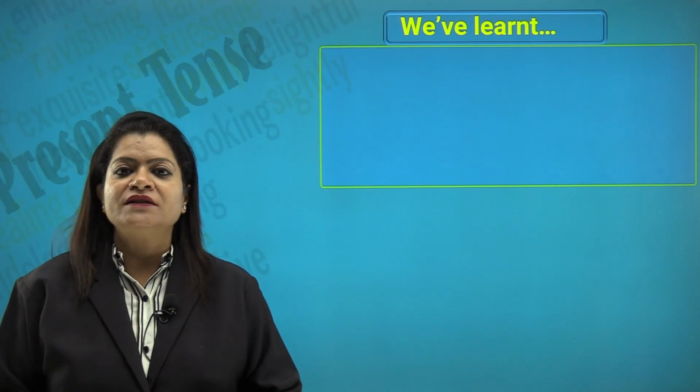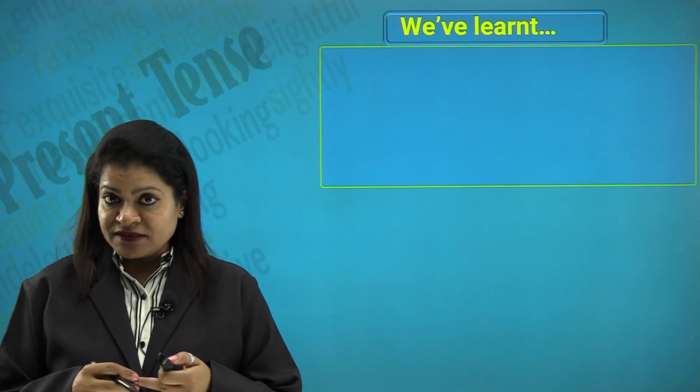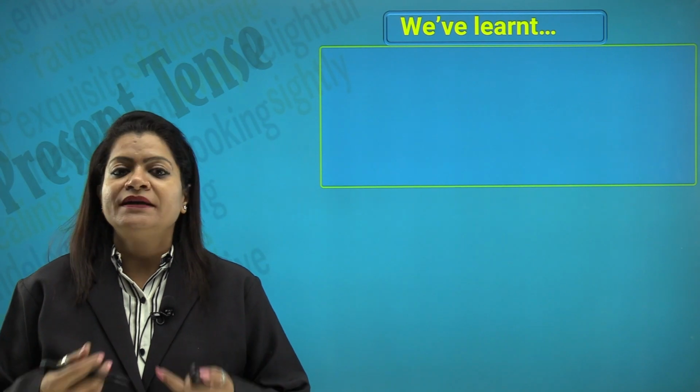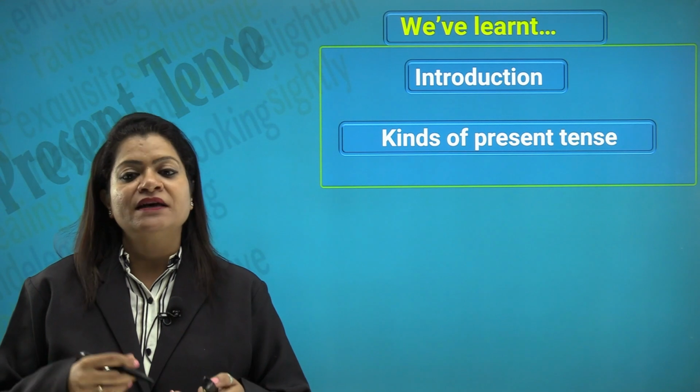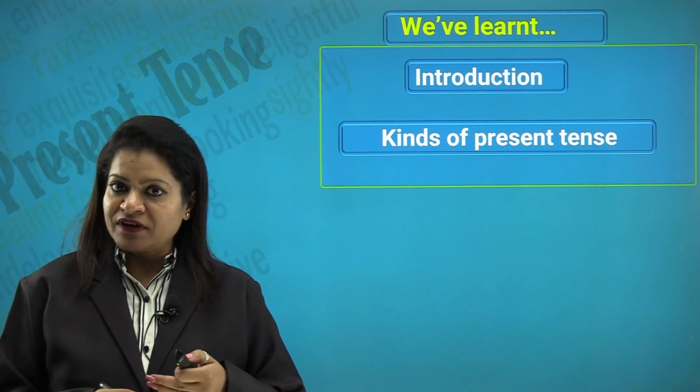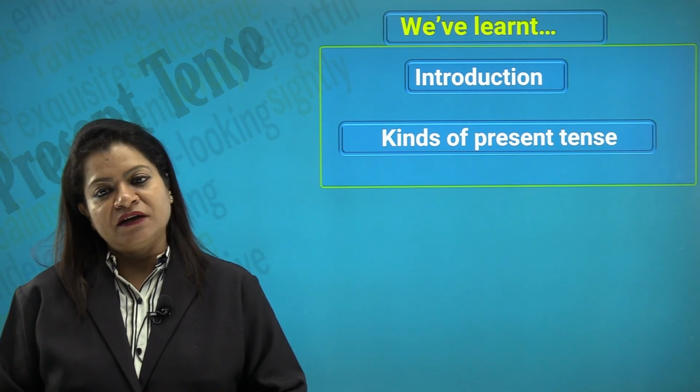So, what have we learnt in this module? We have talked about the present tense and we have talked of the types of present tense. And what are the kinds of present tense? The simple present tense, present continuous tense, present perfect tense and the present perfect continuous tense.